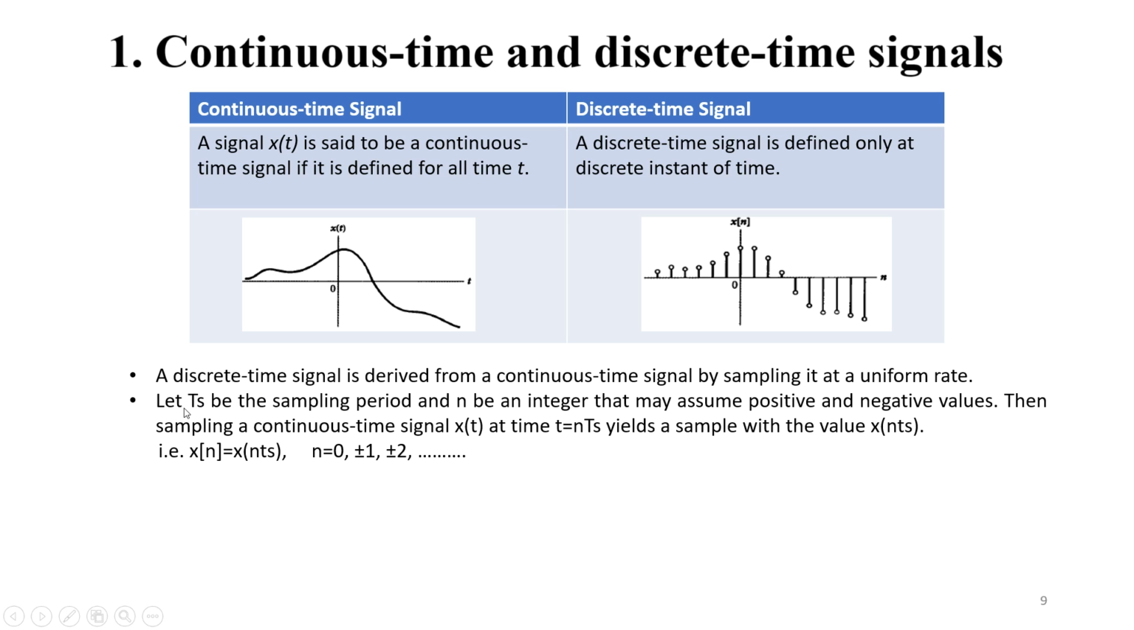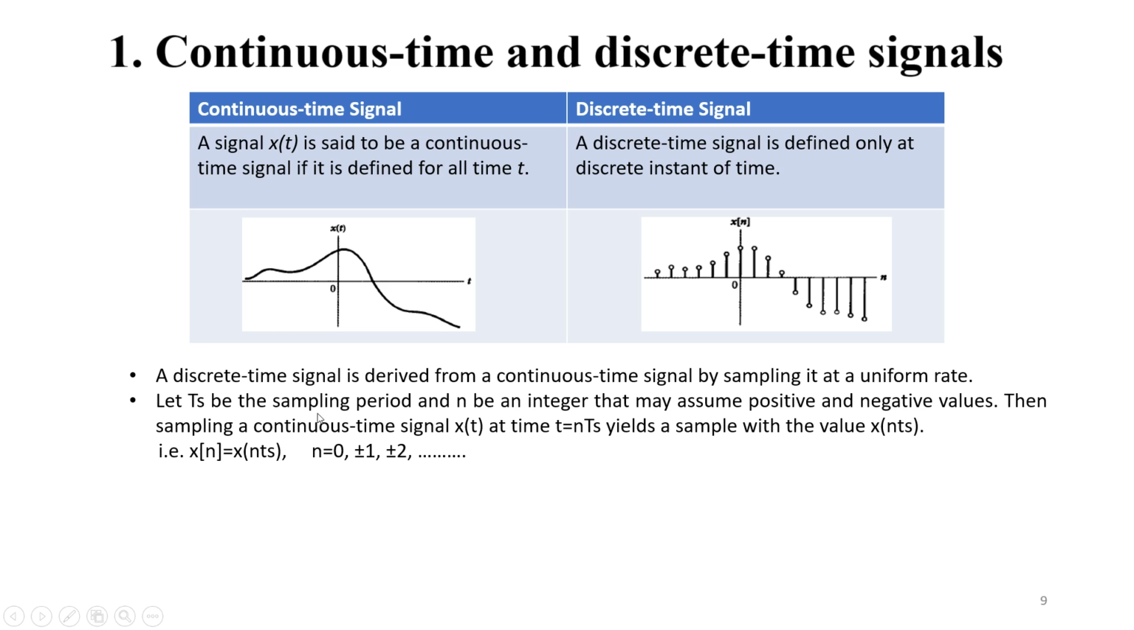So let us consider Ts to be the sampling period and n to be an integer that may assume positive and negative values. Let us consider the number of samples we are going to take. In this case it may be in the negative time axis as well as in the positive time axis. That's why we consider n to be an integer that may assume positive and negative values.